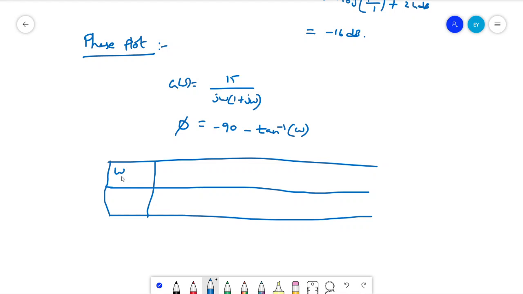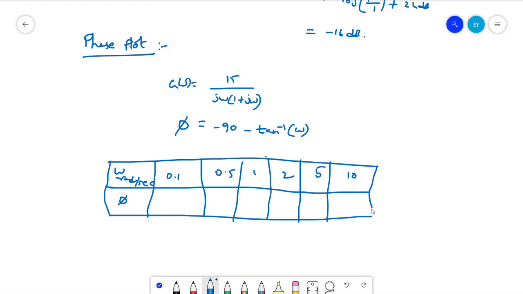So omega in radians per second and the phase: for 0.1, 0.5, 1, 2, 5 and 10. You can select any range of omega values from 0.1 to 10.